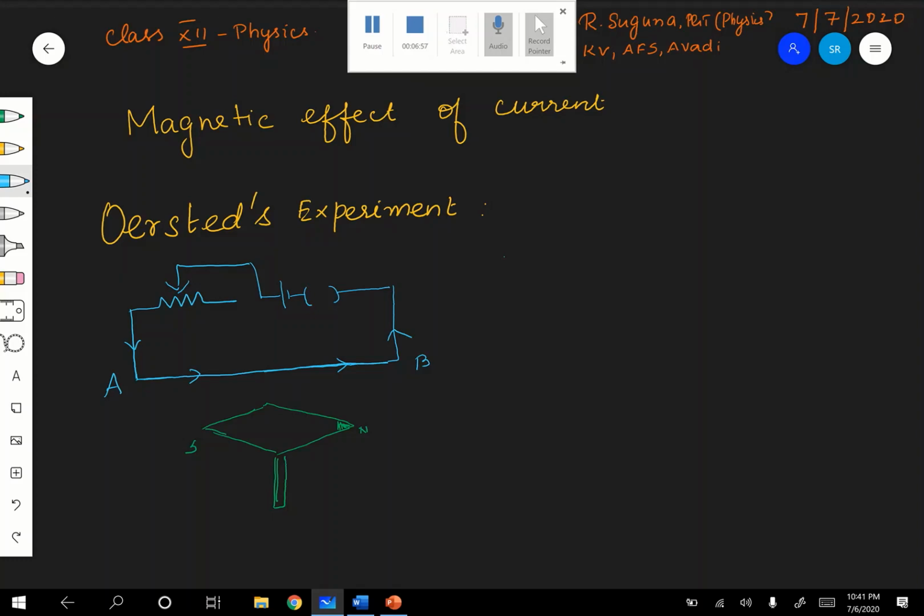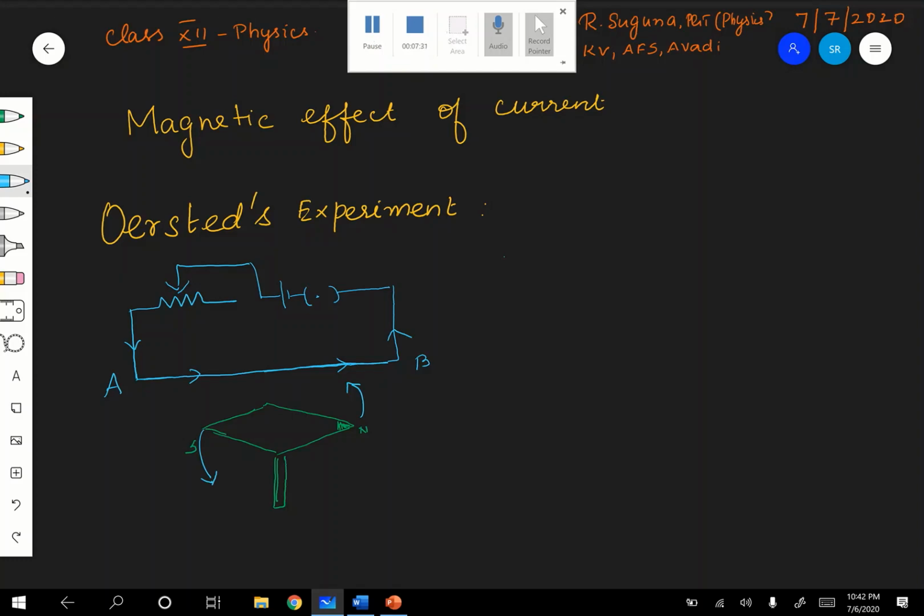Now what do I see once you send the current, see, close the key. Immediately the north pole of the magnetic needle rotates and moves towards west, and the south pole moves towards east. Now how am I keeping the conducting wire?